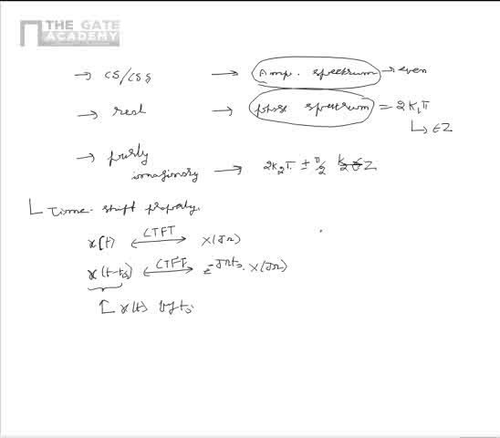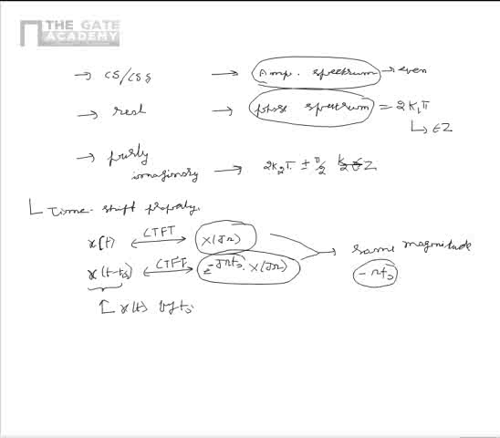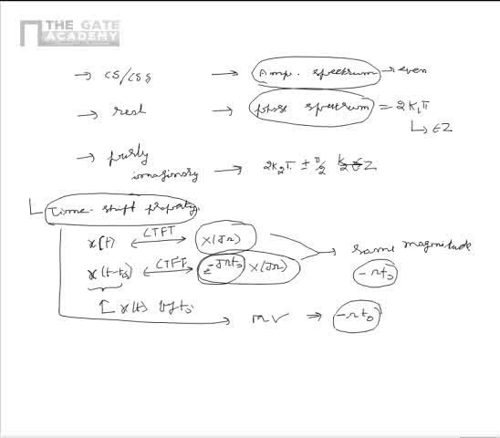Please note that x of j omega and e power minus j omega t naught multiplied by x of j omega have same magnitude, but the phase is offset by an amount of minus omega t naught, which is a power of e power minus j omega t naught. So from this we can say that by time shifting a given signal by t naught, the magnitude remains the same, but the phase gets shifted by minus omega t naught at any frequency omega.